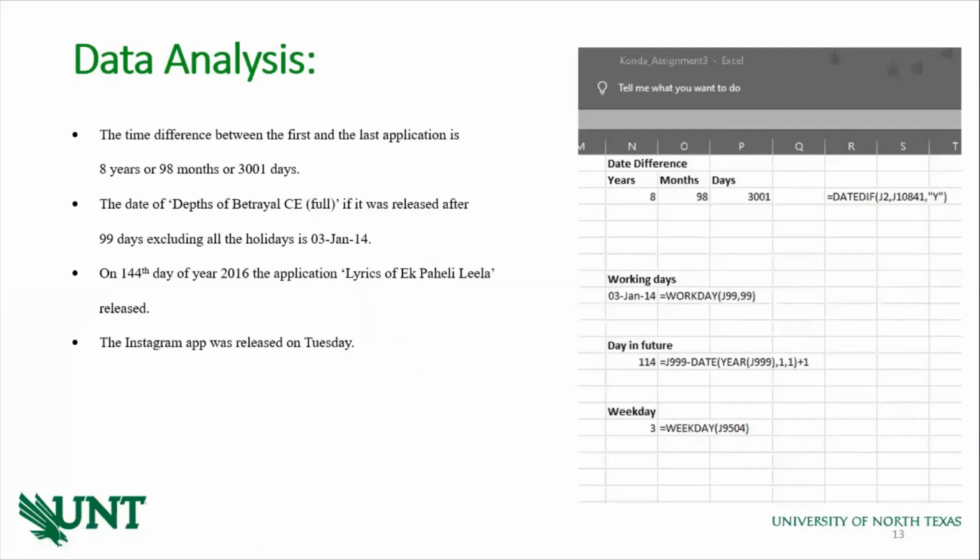And date functions, we have used date functions to find out the difference between the first release app and the second release app, I mean the last release app. So here the difference between the first and last was 8 years. We have to use the function DATEDIF, and we have to select the first cell and the last cell. And if we select the option Y, it displays the years. If we select the option M, it displays months. If we select the option D, it displays days.